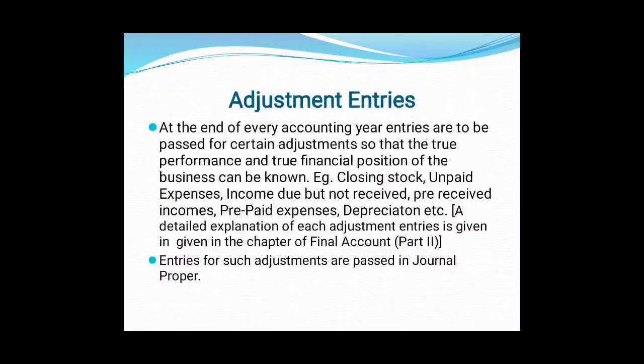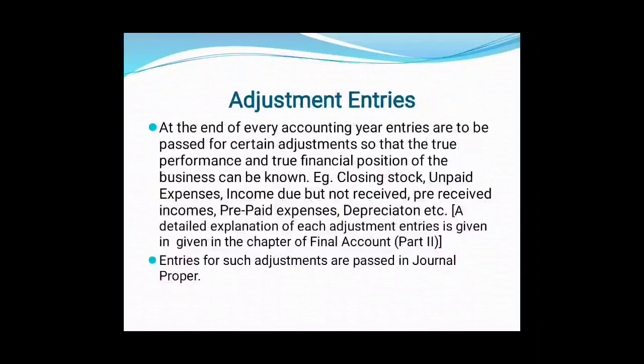Same way, unpaid expenses, income due but not received, that is also known as accrued income, pre-received income or prepaid expenses. These four things. Friends, during the year we record all expenses and all incomes, but we do not record outstanding expenses or outstanding income or prepaid expenses or pre-received incomes. So at the end of the year, when we finalize our accounts, to find true profit, we need to consider those four things: prepaid expense, outstanding expense, pre-received income, and accrued income.